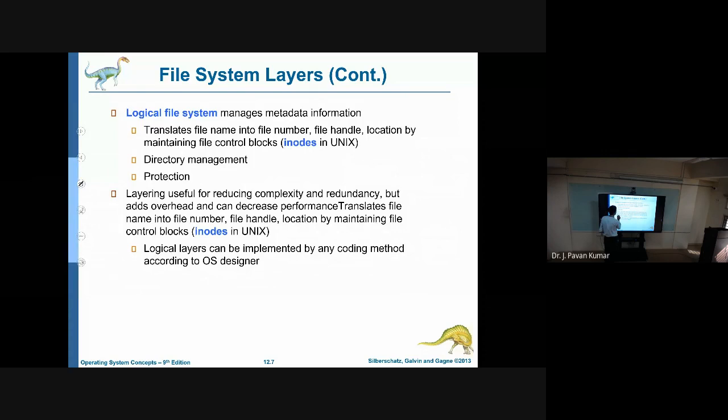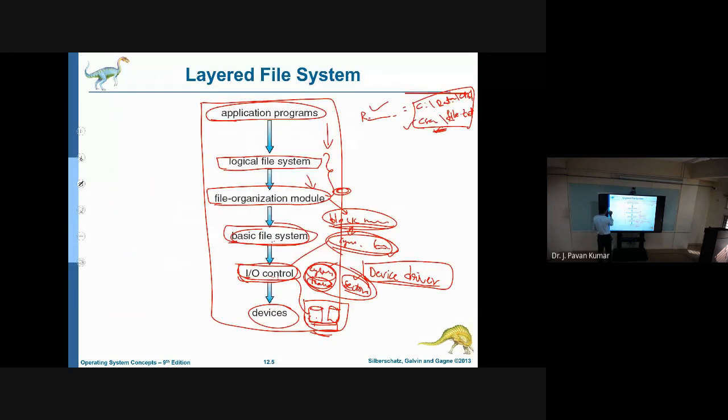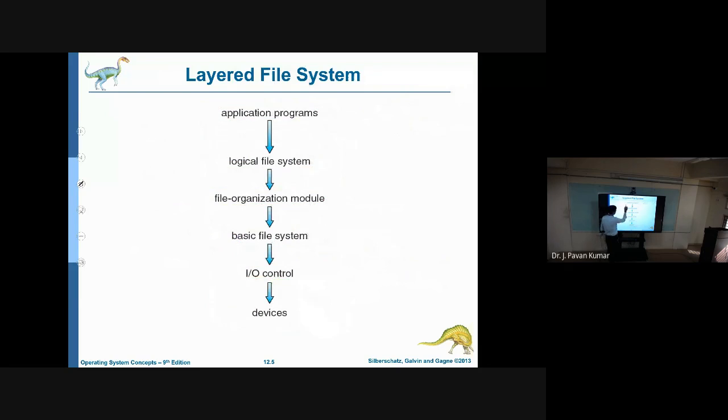Next, we will be having all these layers. Why do we have all these layers? As we have discussed with OSI, why do we have these layers? To provide some sort of abstraction and to reduce the complexity of this entire procedure.